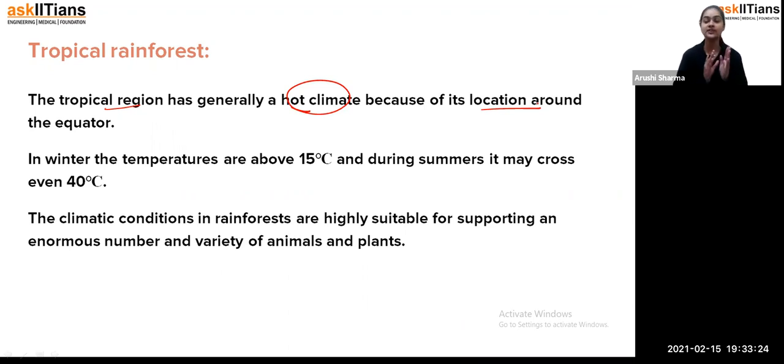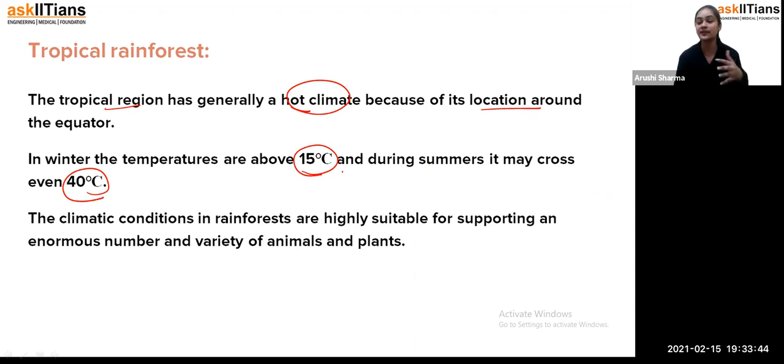Like the polar region, you can see that it is at the south and north pole, and it has the cold climate. But the tropical rainforest has a hot climate because it is located around the equator. In winter, the temperature is above 15 degrees Celsius, and during summer, it may cross 40 degrees Celsius. In winter, the temperature does not even go below 0 degrees Celsius.